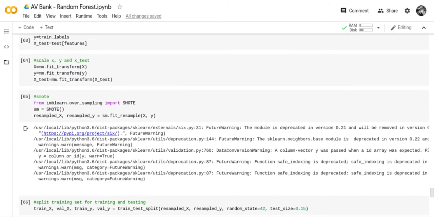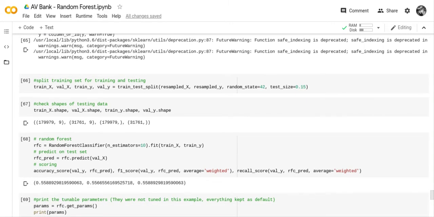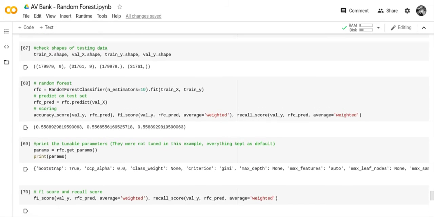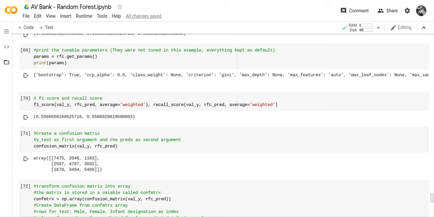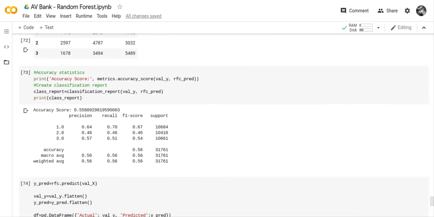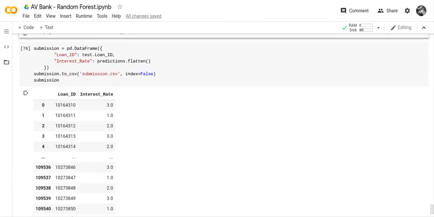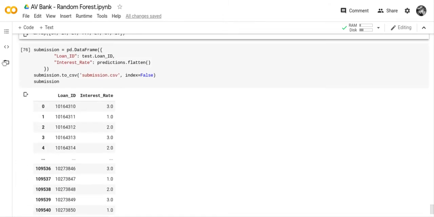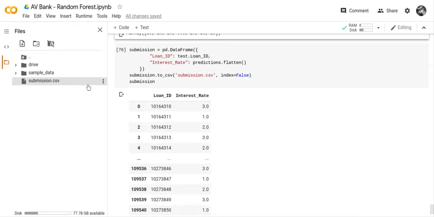Okay, so now we're in SMOTE, we're in train test split, we're checking our columns, and you see that now there are 9 columns each, checking random forest. It's saying it's 55% accuracy. I don't know what the accuracy was before, but now it's saying it's 55% accuracy. I believe before it said it was 57% accuracy, so it might give you a lower prediction. And what you would do after that is you come over here to submission and you check download.